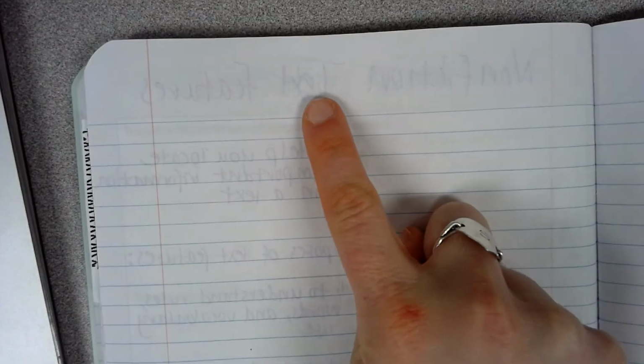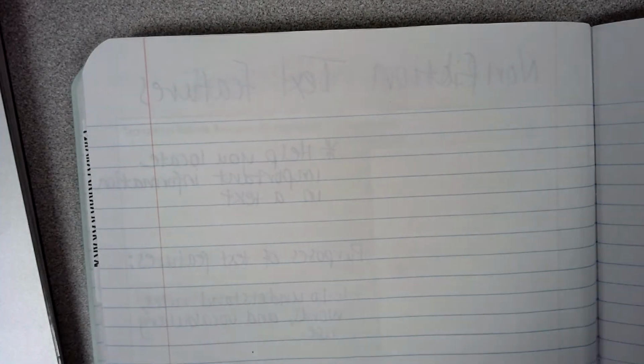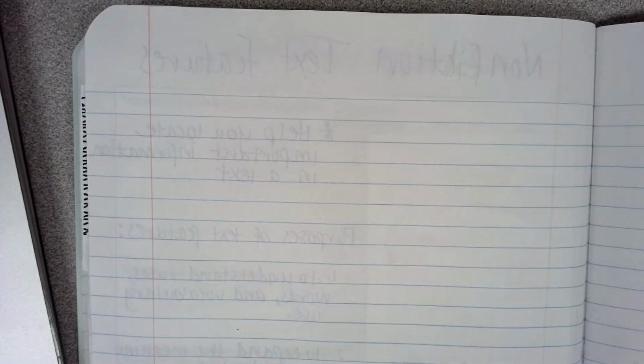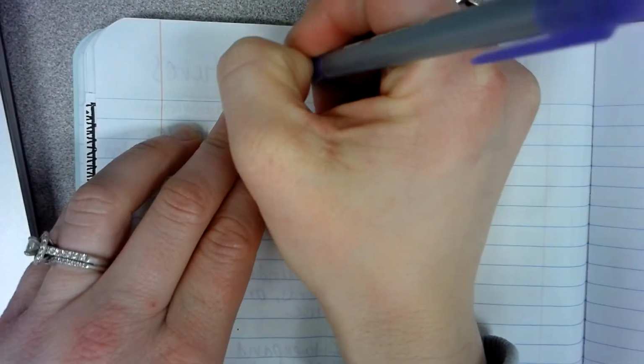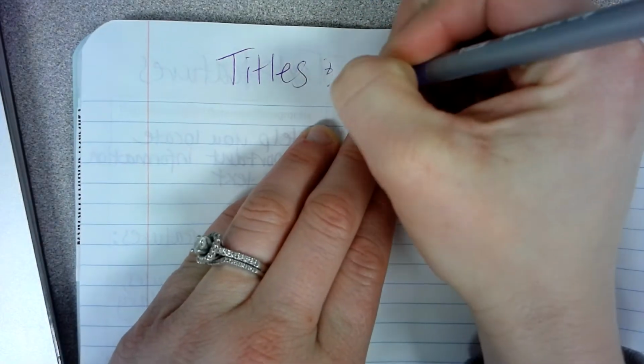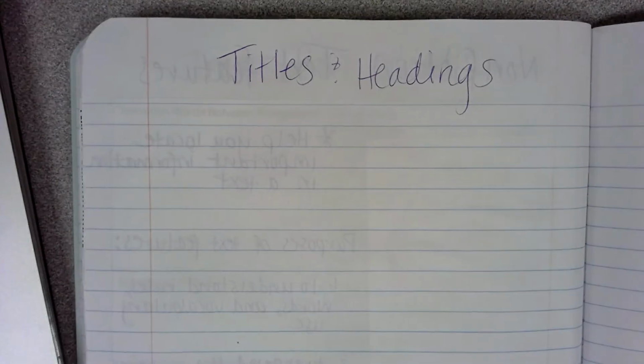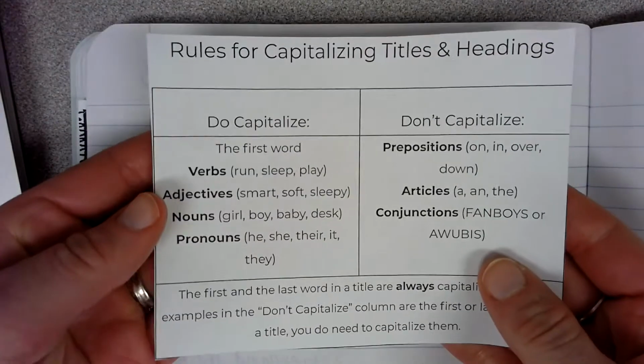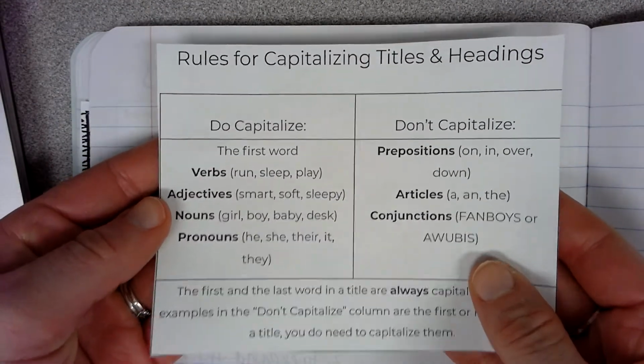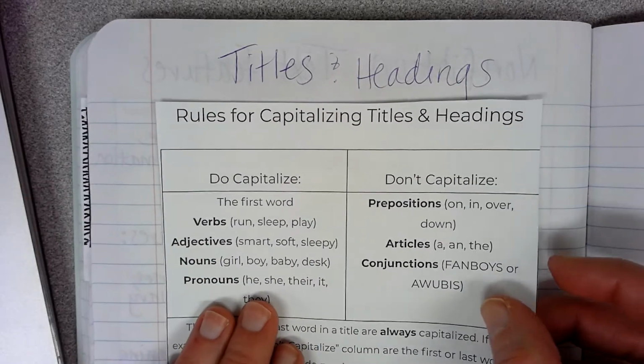Right, at the top of our next available page in your language composition notebook, you are going to be writing the following title: Titles and Headings. You are going to be using the next page in your packet, which has the rules for capitalizing titles and headings chart. We're going to cut it out all the way around the outside and glue the whole back side down.